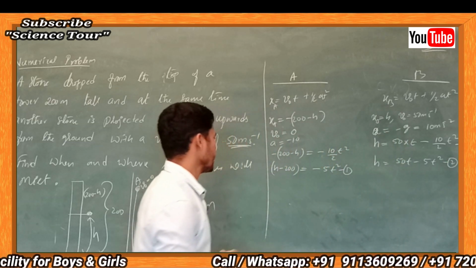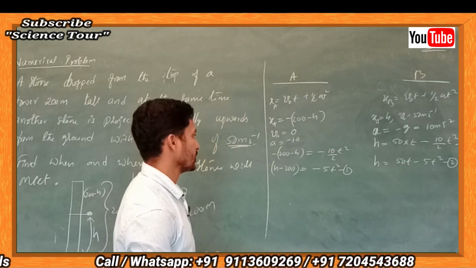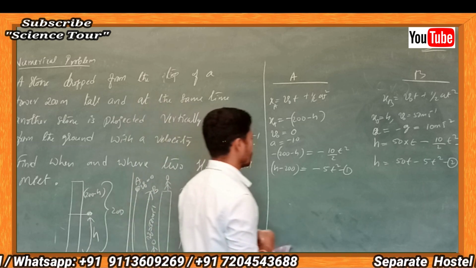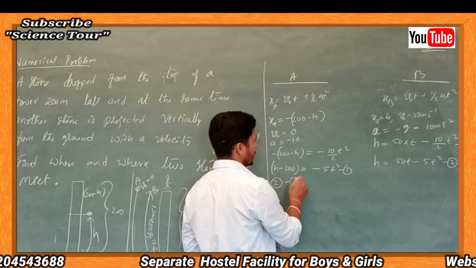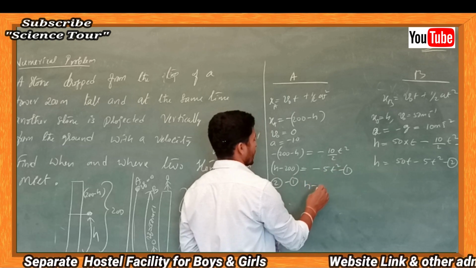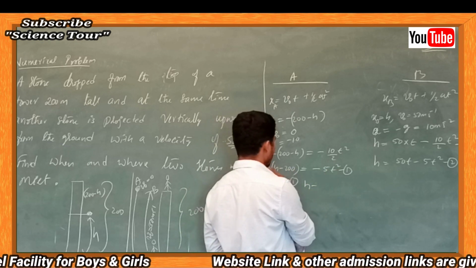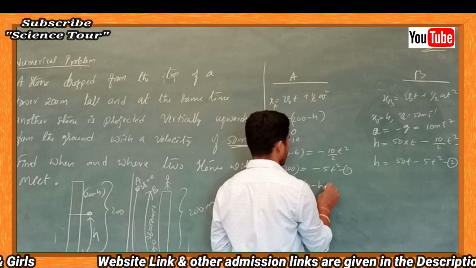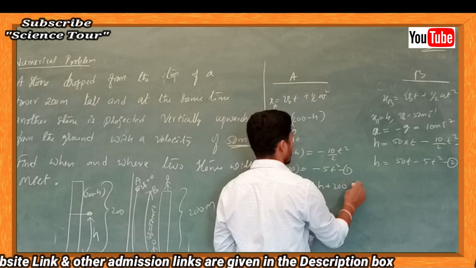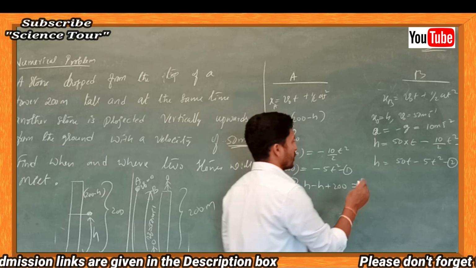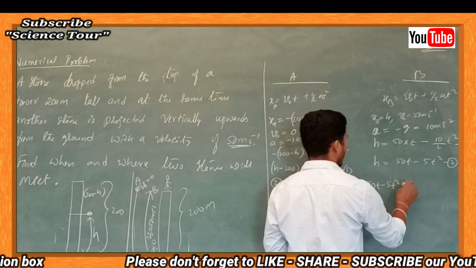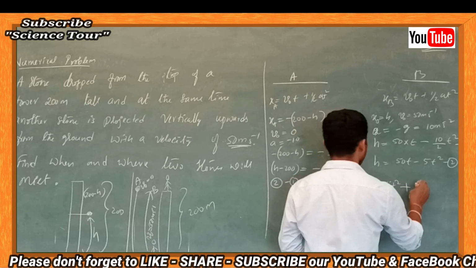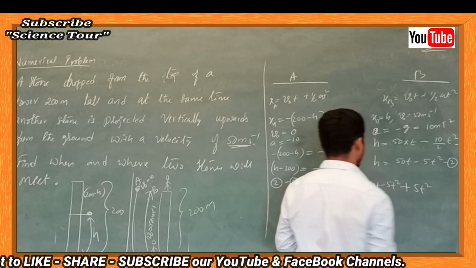Okay, subtract the equations, 2 minus 1. If you write 2 minus 1, h minus of h minus 200, which is minus of minus plus, is equal to 50 t minus 5 t square minus of minus 5 t square.